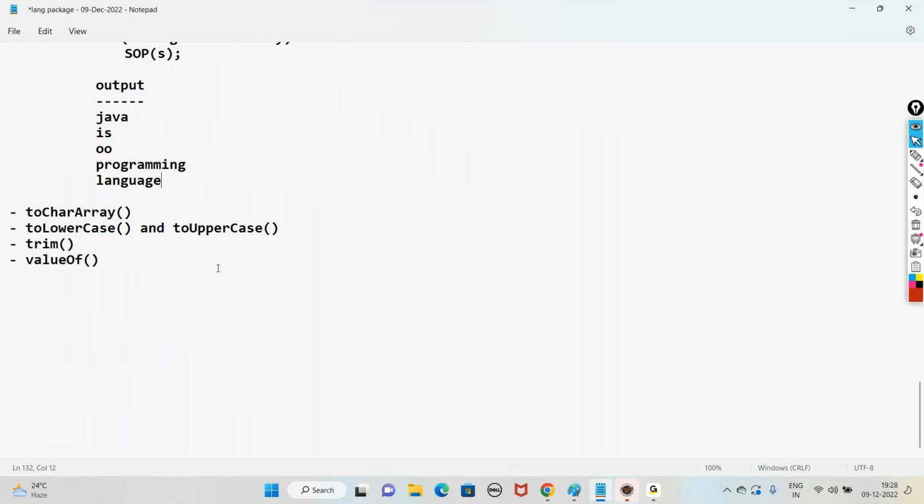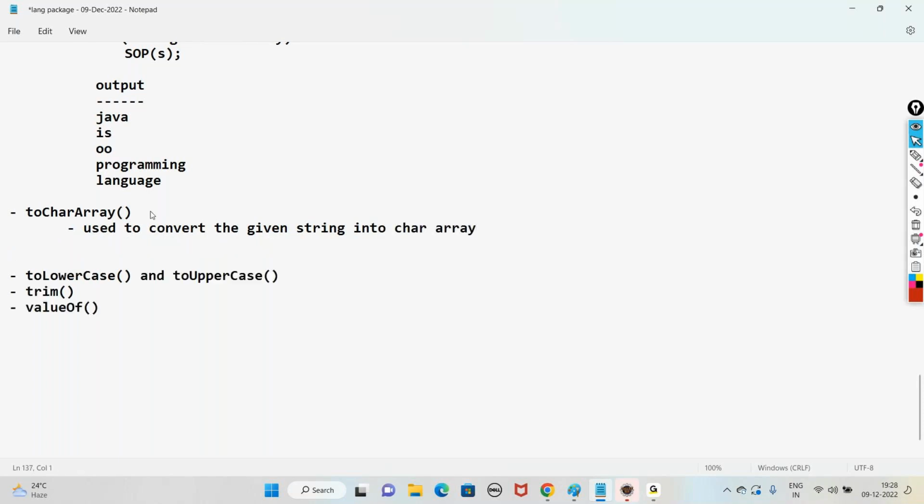Next one, toCharArray. Use it to convert the given string into a character array. For example, take a string s equal to "hello".